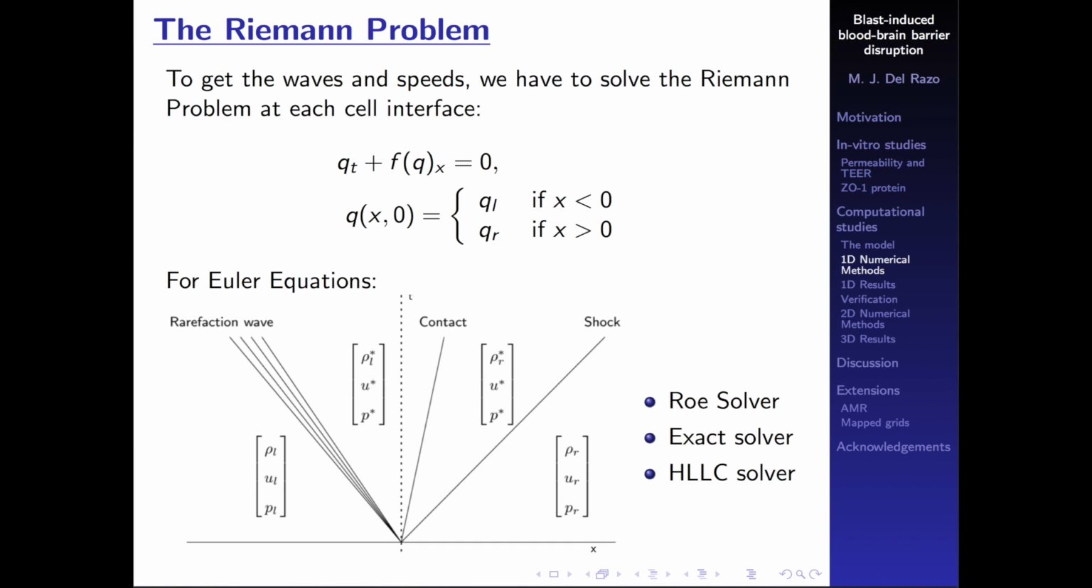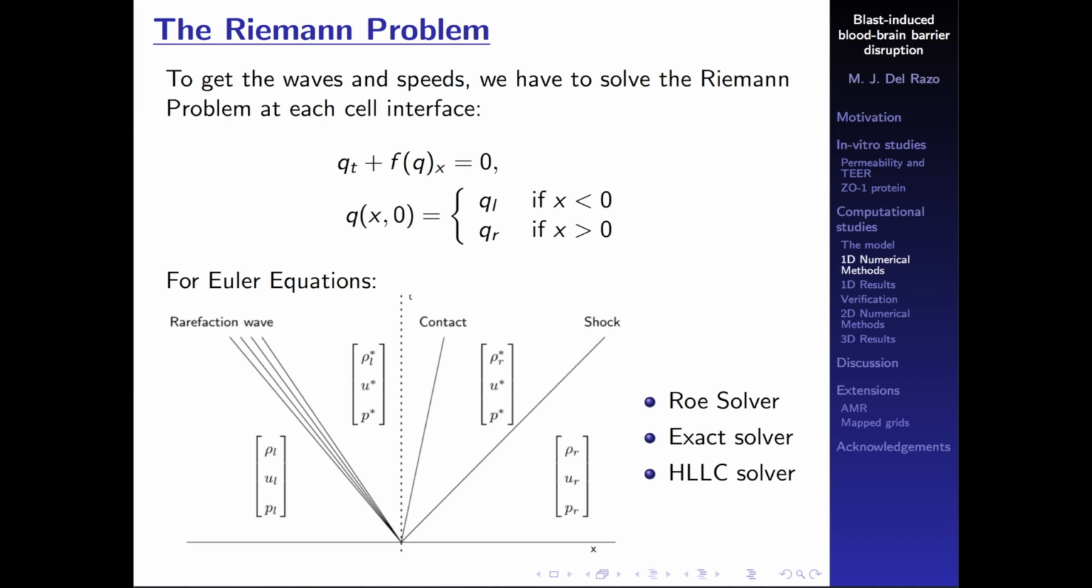So there are several ways that we can solve this Riemann problem on each cell interface to be able to implement it into the finite volume method. A possibility is the Roe solver. The problem with the Roe solver is that it usually takes an average state, calculates an average between the two states, and then uses that to calculate the waves.